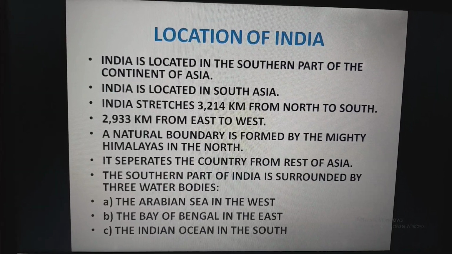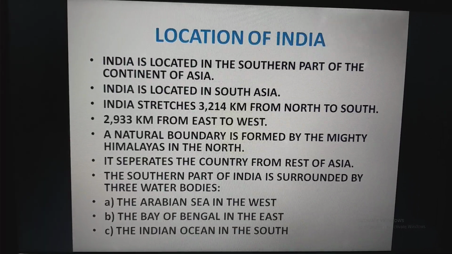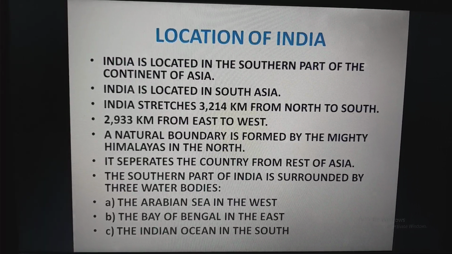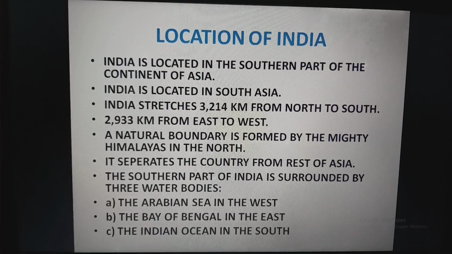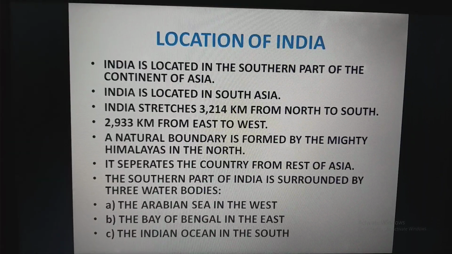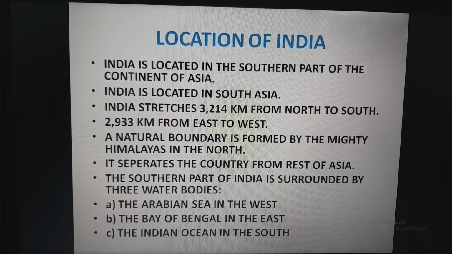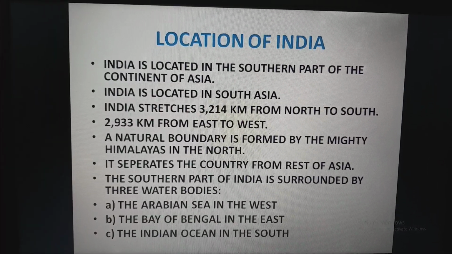A natural boundary is formed by the mighty Himalayas in the north. It separates the country from the rest of Asia. The southern part of India is surrounded by three water bodies: the Arabian Sea in the west, the Bay of Bengal in the east, and the Indian Ocean in the south.